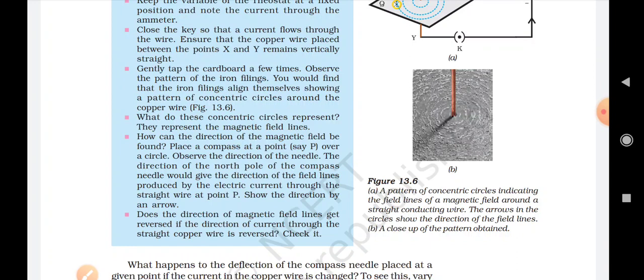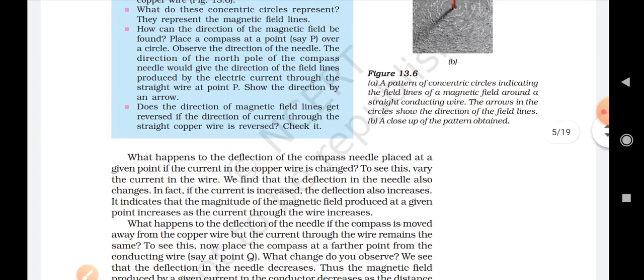Now, is it possible that if we change the setup, the pattern changes? If the direction of the current is reversed, what will be the direction of the magnetic field line? We find that when we change the direction of the current, the magnetic field line also gets reversed. And we can understand this with the help of the deflection of the needle.